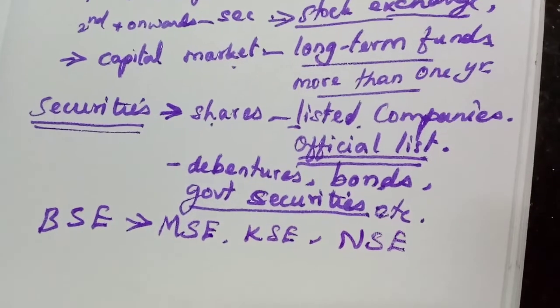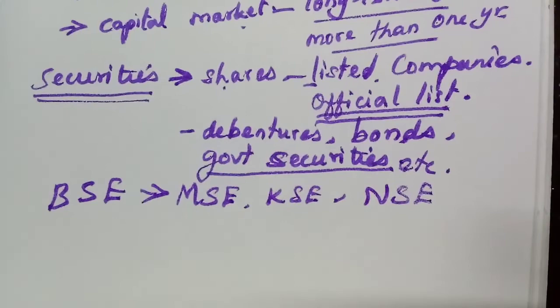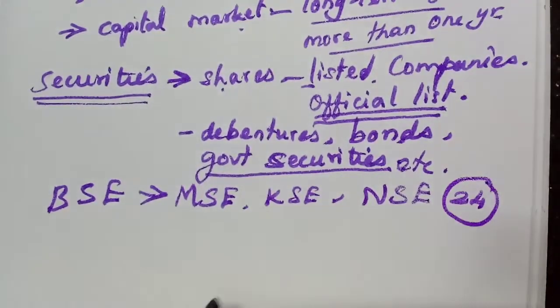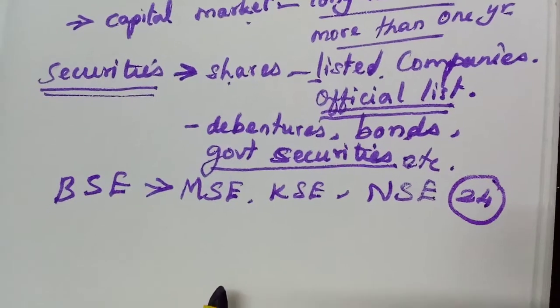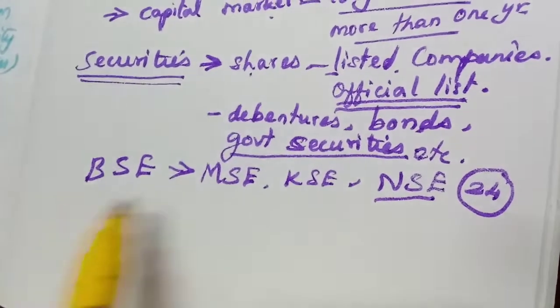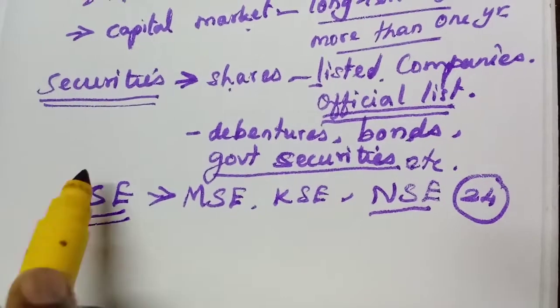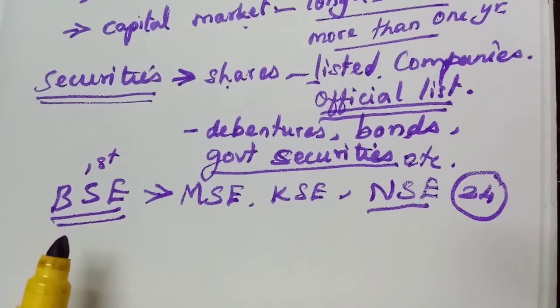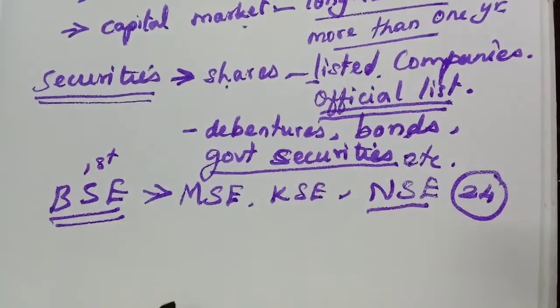Many stock exchanges are available in India, around 24, many regional stock exchanges and one national stock exchange. The first stock exchange in India is the Bombay Stock Exchange. Now we will study about the origin.